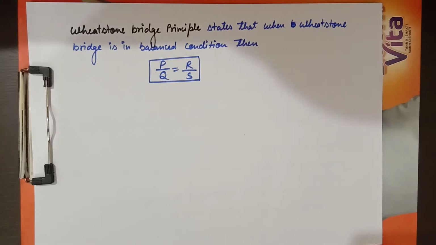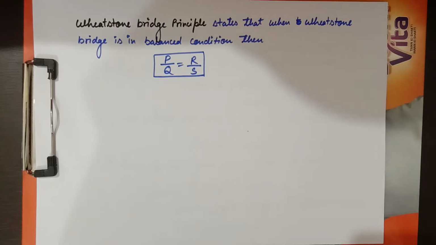So we can say Wheatstone-Bridge principle states that when Wheatstone-Bridge is in balanced condition, then P divided by Q is equal to R divided by S, where P and Q are in ratio arms, or AB and BC are called ratio arms. As Wheatstone-Bridge calculates the unknown resistance, a device is made on the basis of Wheatstone-Bridge principle. This device is called meter bridge. So now we will see the description, diagram and function of the meter bridge.